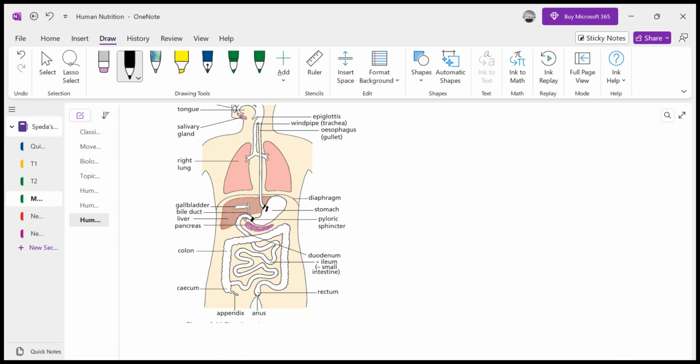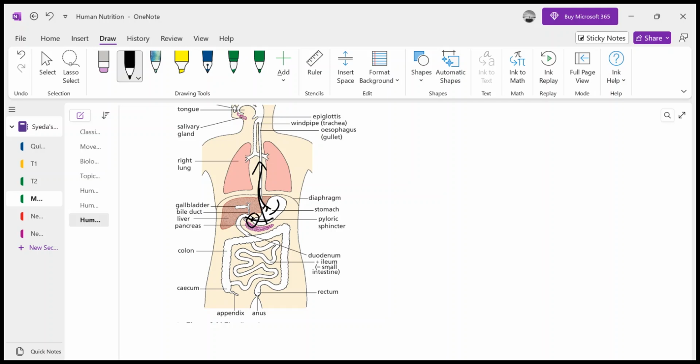So that the food that reaches the stomach does not go back into your esophagus and into your mouth. And here there is a sphincter called the pyloric sphincter. When the food is partially digested in the stomach, this sphincter opens. It is like a valve that food passes through. In the stomach, the food is partially digested.